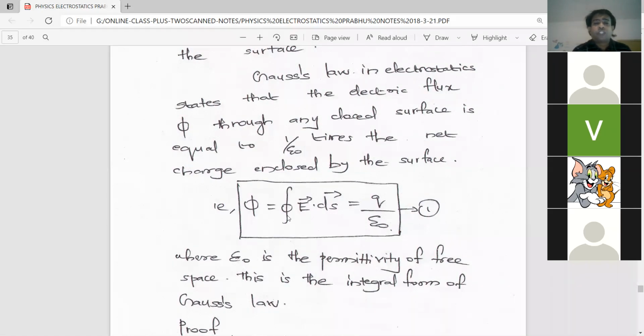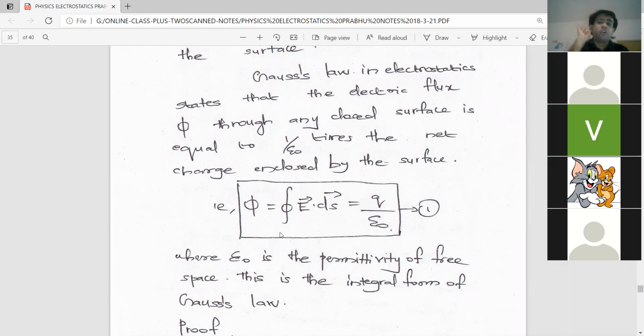Phi is equal to the closed surface integral of E dot ds, which is equal to Q by epsilon 0, or 1 by epsilon 0 times Q, where epsilon 0 is the permittivity of free space. This is called the integral form of Gauss's law, because it is expressed in terms of integration. They may ask it as an indirect question, maybe: define the integral form of Gauss's law.